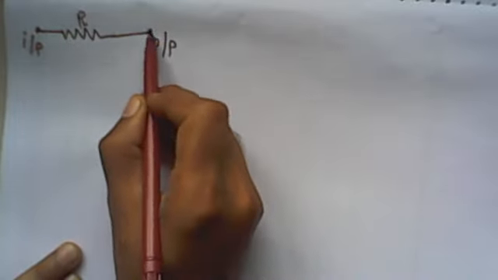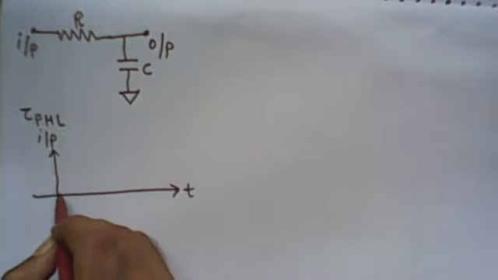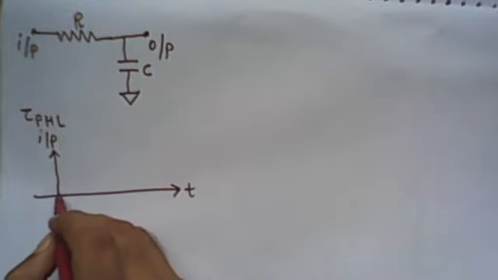If we know the total equivalent resistance R between the input node and output node, and between the output node and ground a capacitance C is formed, now if you want to find the propagation delay tau p HL, let's say we apply a square pulse as input at time t0.